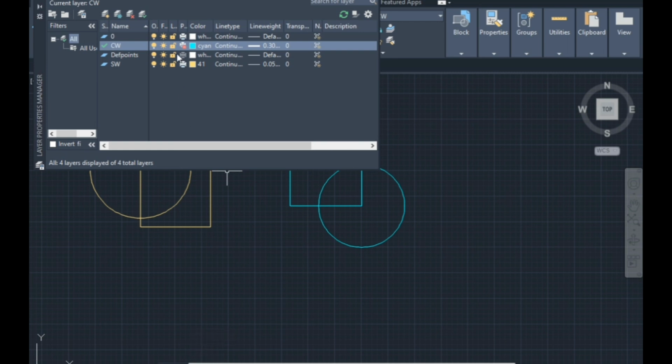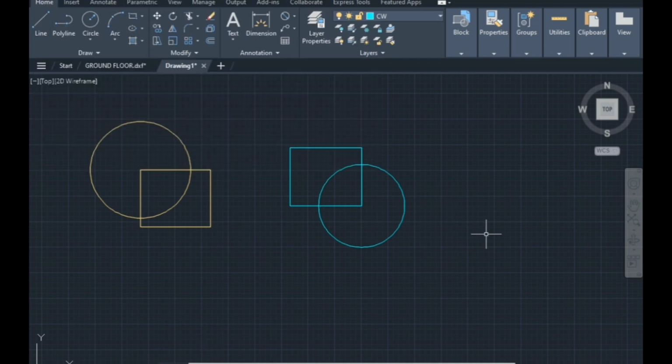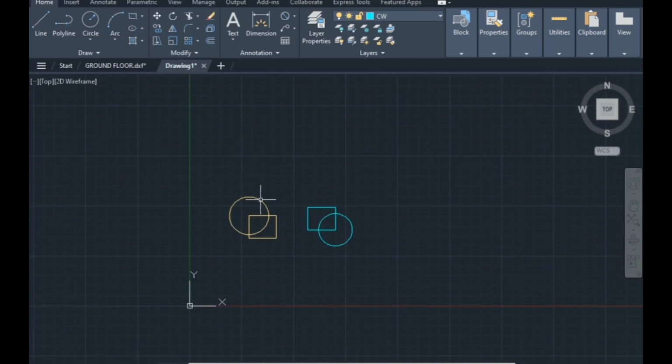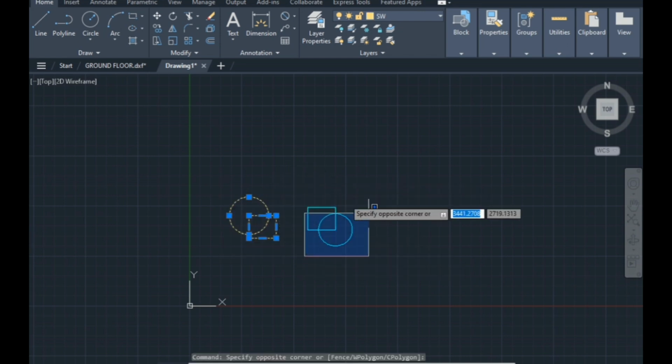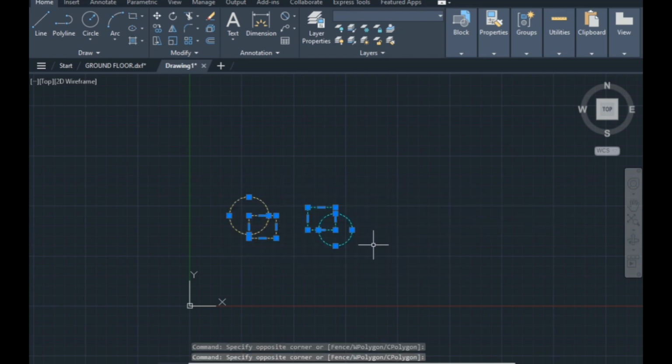I'll explain these one by one in the drawings. For now, just practice this basic, and from the next lecture we can have the project, and in that we can use all these things. Thank you.